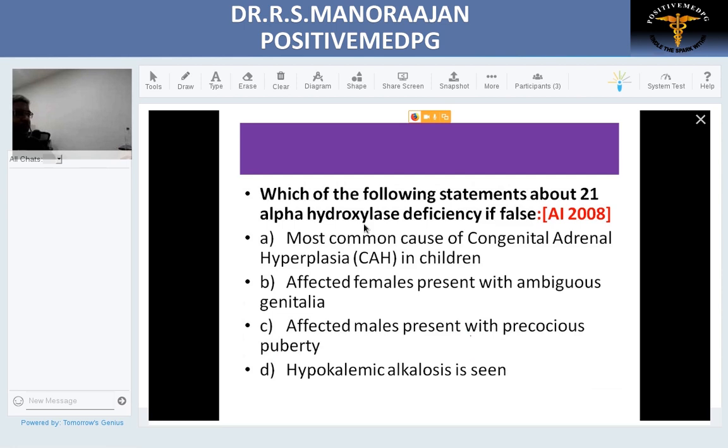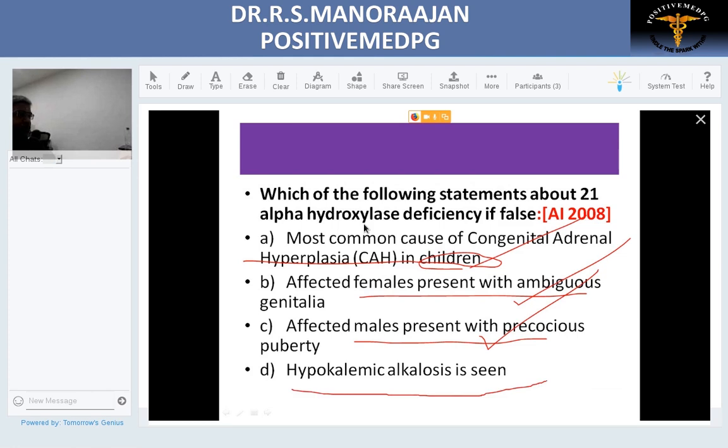Next question. Which of the following statements about 21-alpha hydroxylase deficiency is false? If you can answer this question comfortably, then you have understood the complete discussion so far. We'll go one by one. Most common cause of CAH in children, obviously true. Affected females present with ambiguous genitalia. Since there is excess testosterone, this is also true. Affected males present with precocious puberty. Excess testosterone, naturally there is precocious puberty.